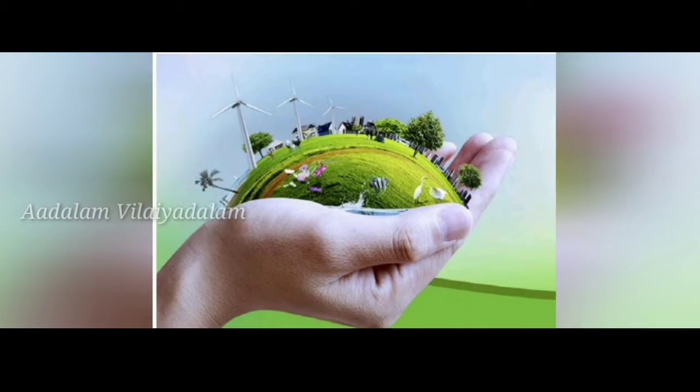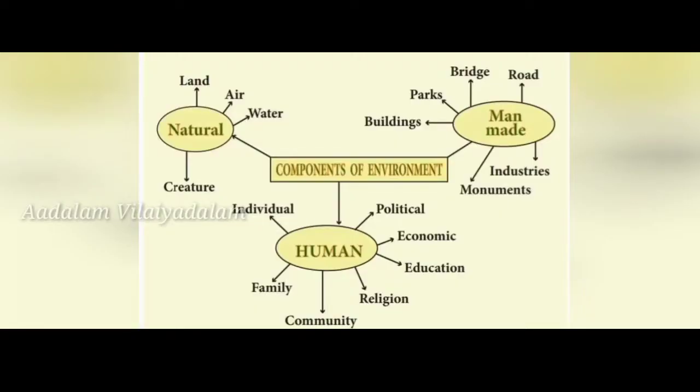Now we'll see about the classification of environment. It has been classified into three factors, that is natural environment, human environment and man-made environment. First is natural environment. Natural environment is nothing but land, air, water, creatures. So these are the natural environment. It's natural.